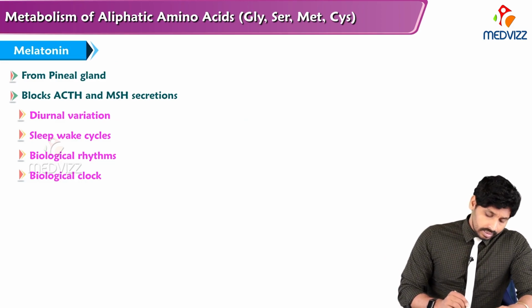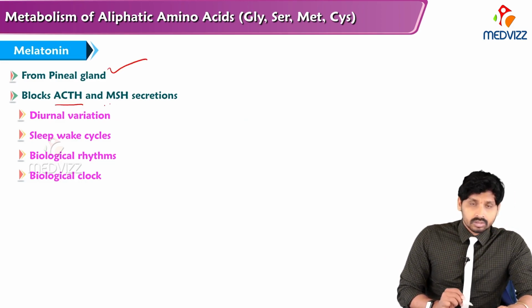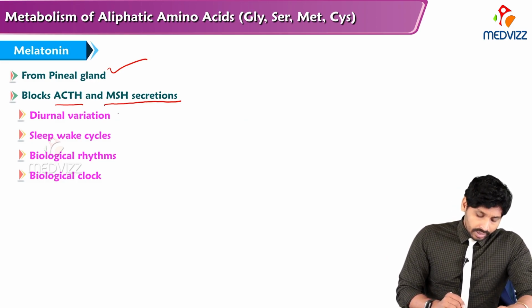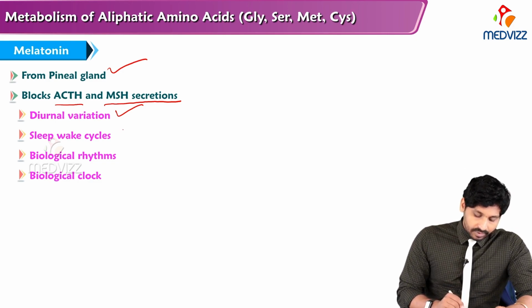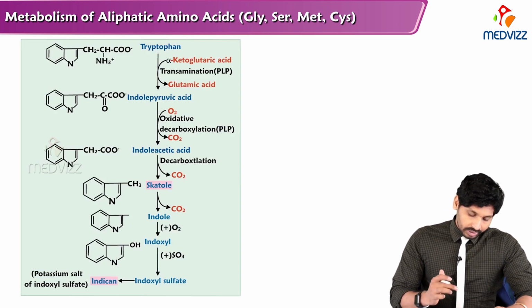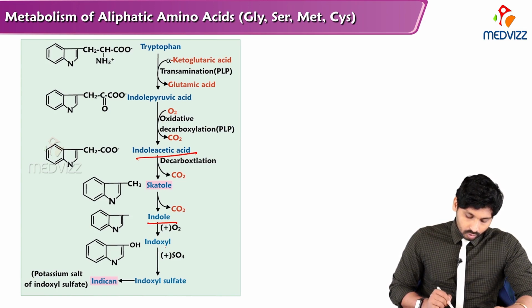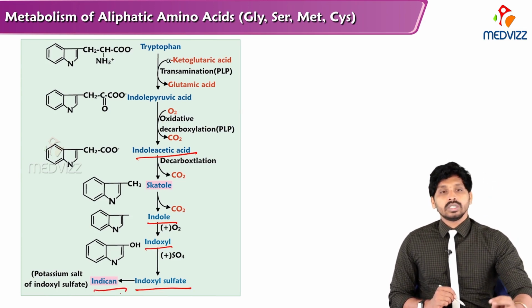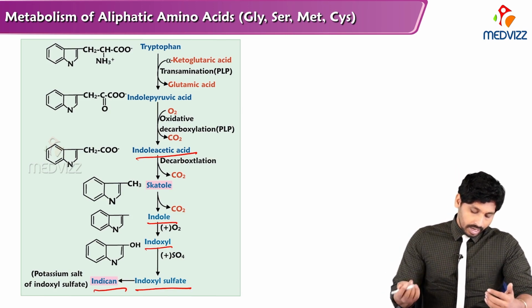Melatonin, as I told you, is a product of the pineal gland. It blocks adrenocorticotropic hormone and steroid hormone secretion. For diurnal variations you need melatonin, and sleep-wake cycles are also regulated by melatonin. Biological rhythms and the biological clock are also maintained by melatonin. Now we see tryptophan degradation: indoleacetic acid to indole, indole to indoxyl, indoxyl sulfate and indican. This is another alternative route where tryptophan is catabolized and then excreted into the urine.